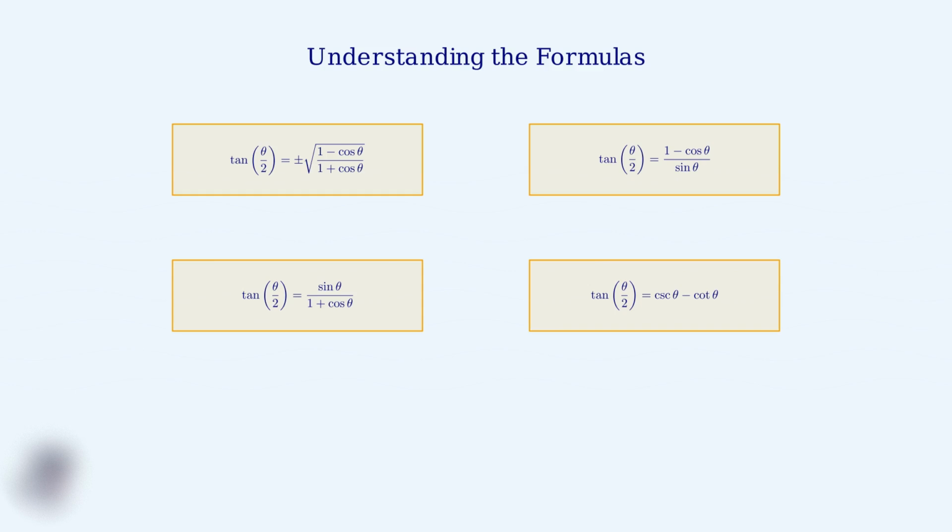Now that we've seen the four main tangent half-angle formulas, it's crucial to understand where these formulas come from and how they relate to each other. These aren't just random mathematical expressions. They're all derived from fundamental trigonometric identities. The foundation for all these formulas lies in the double angle formulas.